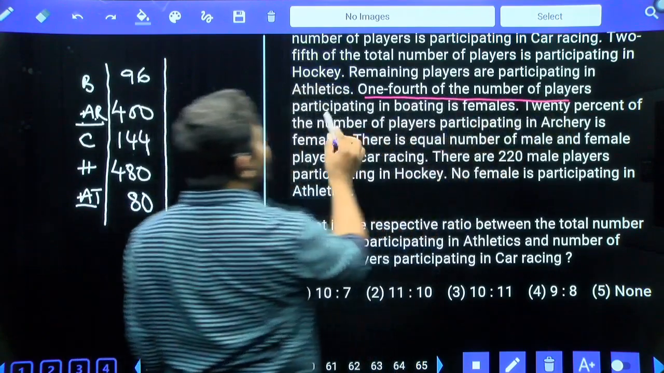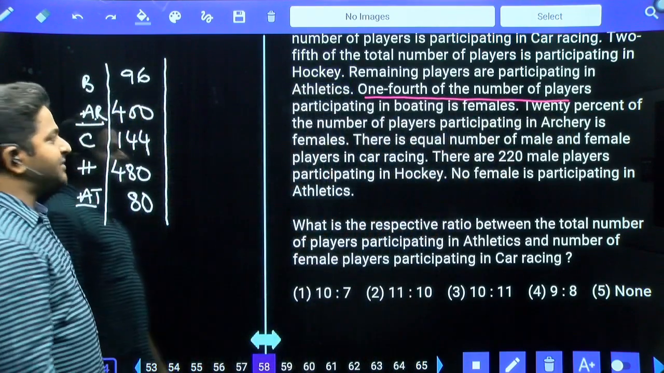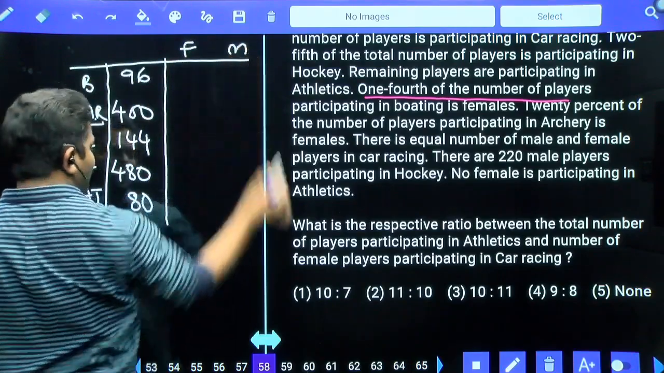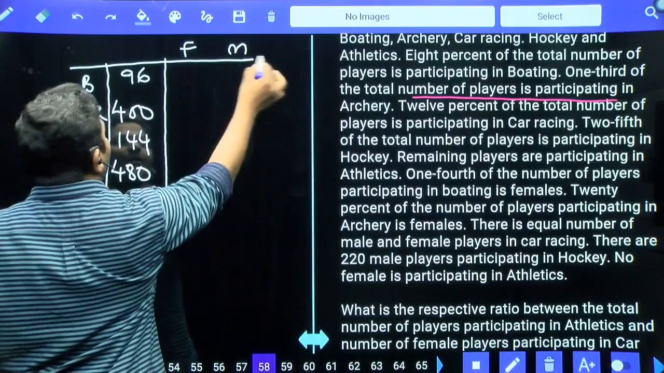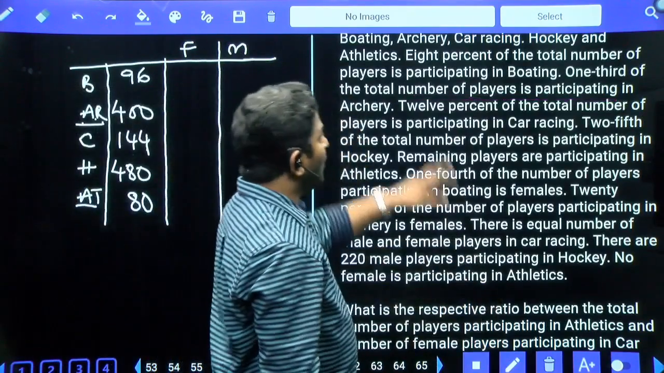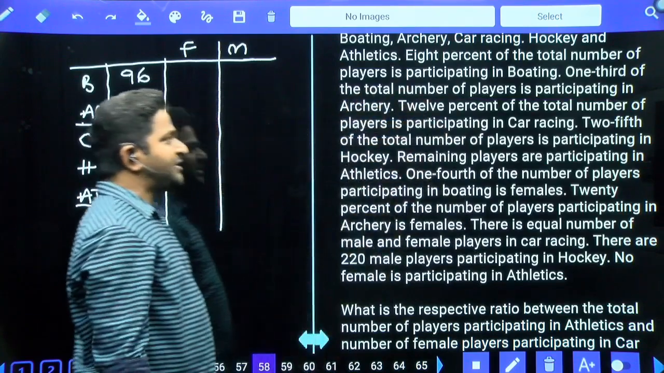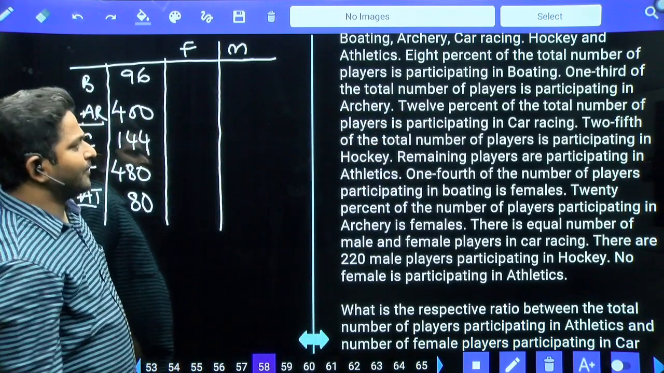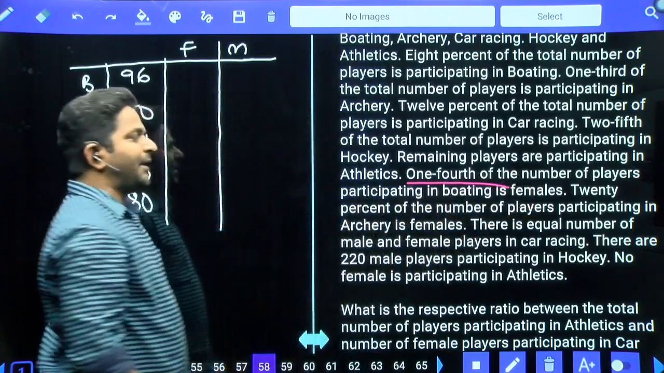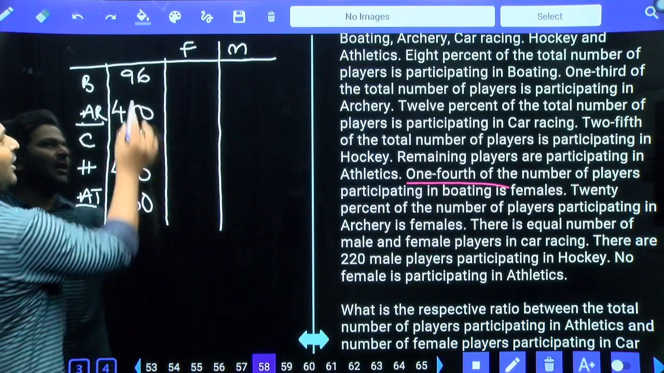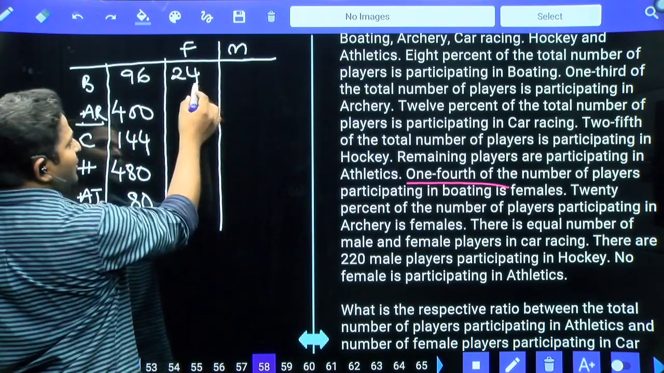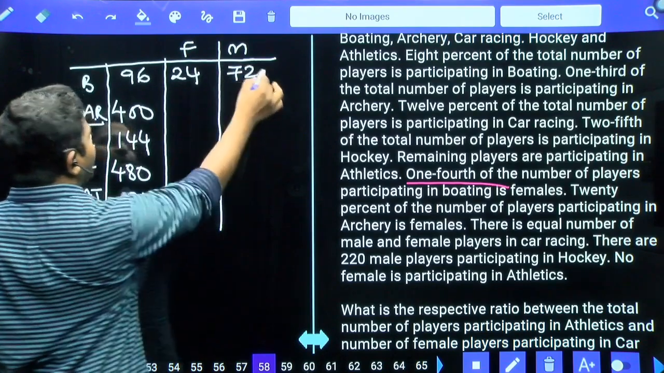1/4 of number of players participating in boating is female. Right. Again, they are talking about female and then male. Now let's see what exactly they are saying. Here we have 1/4 of number of players participating in boating is female. 1/4 of this number is equal to 24. Then the remaining value is equal to 72. They are males.